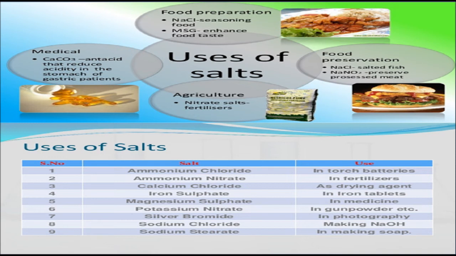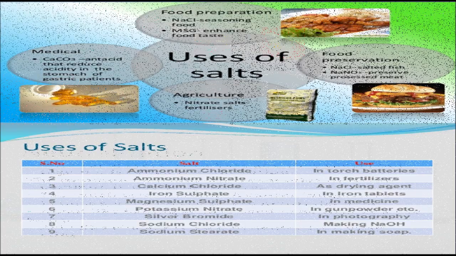Sodium carbonate is used in the manufacturing of glass. It is also known as washing soda because it is used for softening hard water and to enhance the capacity of detergent. Sodium bicarbonate is also known as baking soda, used for baking cakes and breads. It is also used in some aerated drinks. It is also useful in the preparation of many medicines and even in fire extinguishers.